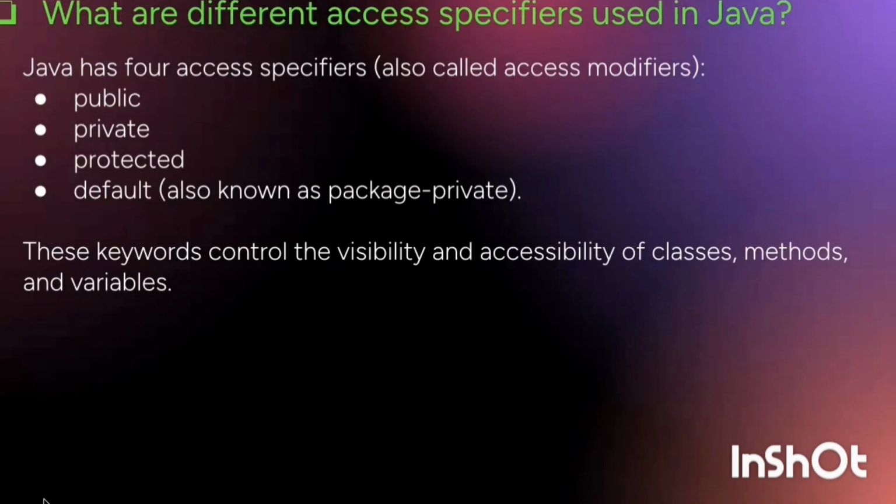What are different access specifiers used in Java? Java has 4 access specifiers, that is public, private, protected, and default. These keywords control the visibility and accessibility of classes, methods, and variables.